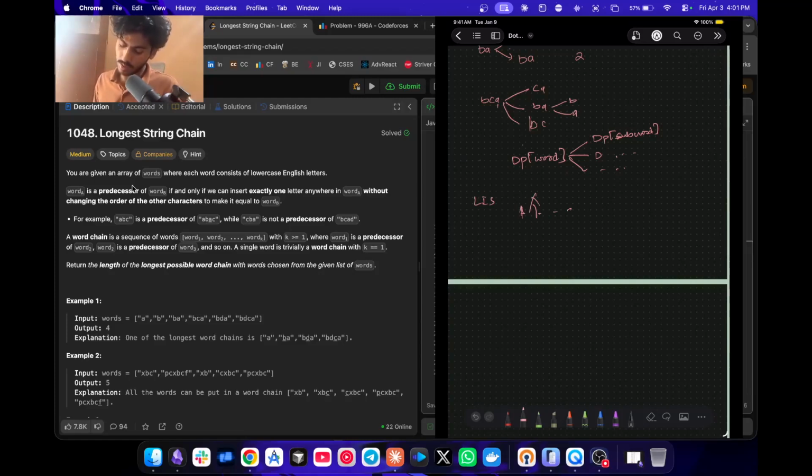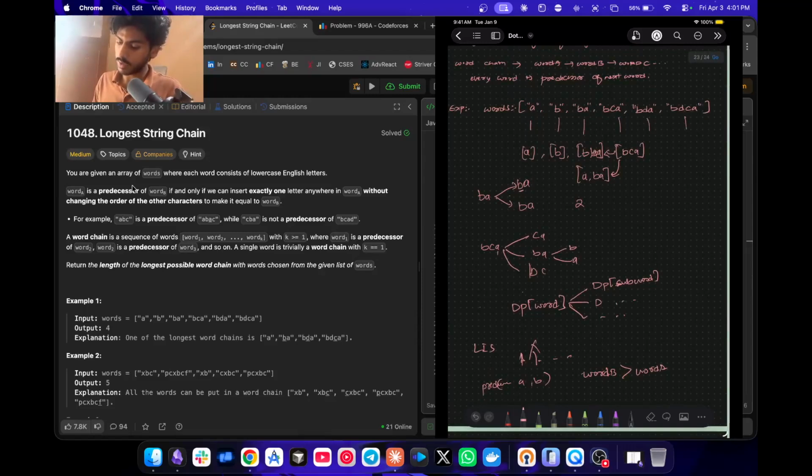Here, instead of increasing, we are just checking whether it is a predecessor or not of A comma B. And to be a predecessor, the word B should always be greater than word A, right?